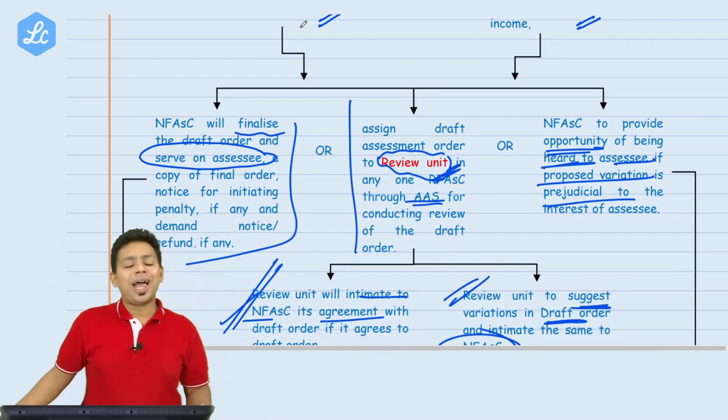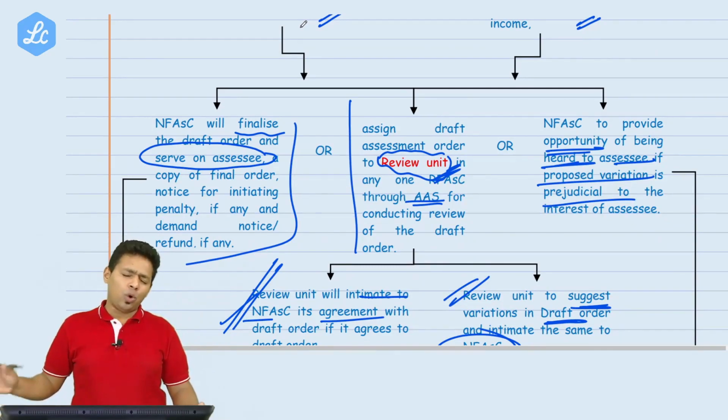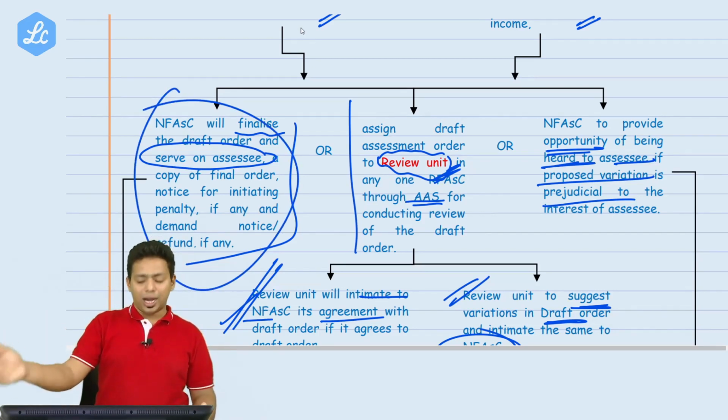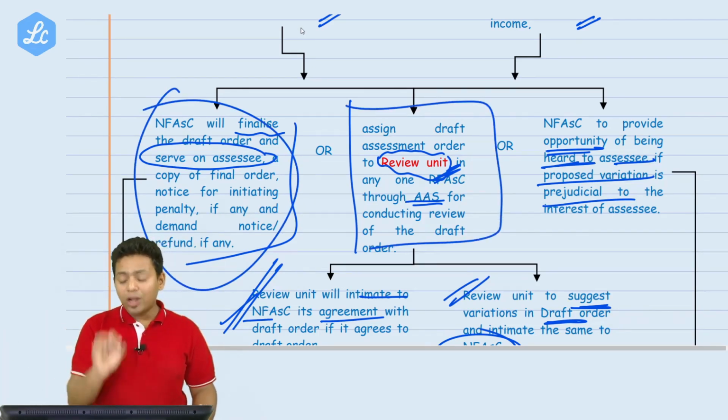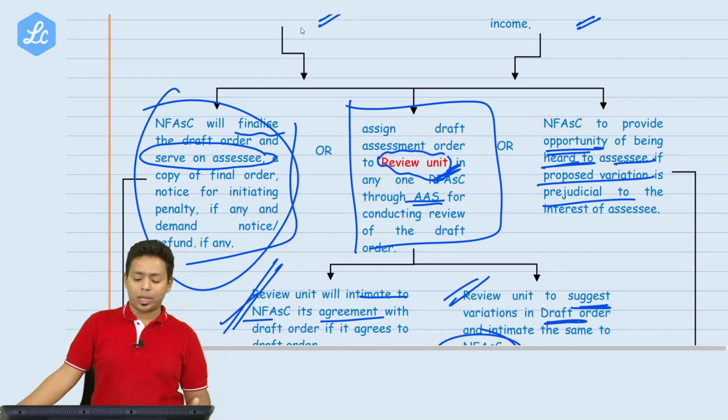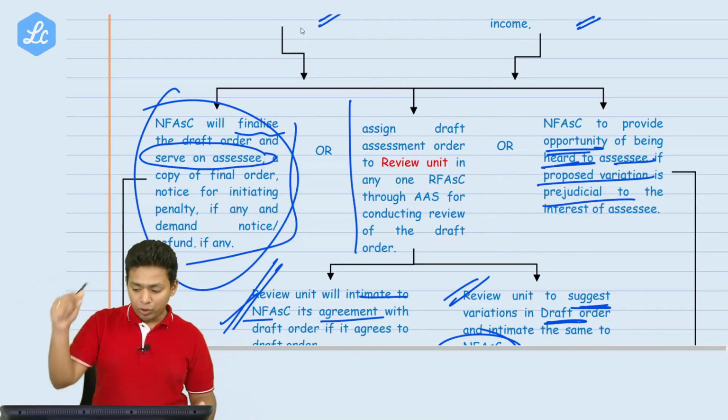If the National Faceless Assessment Center is okay with the written income or the order which was passed, that order will be shared with the assessee. If they are not happy with the order, if the National Faceless Assessment Center feels no, this is not good, something is wrong in the order, they will refer the order to the review unit.